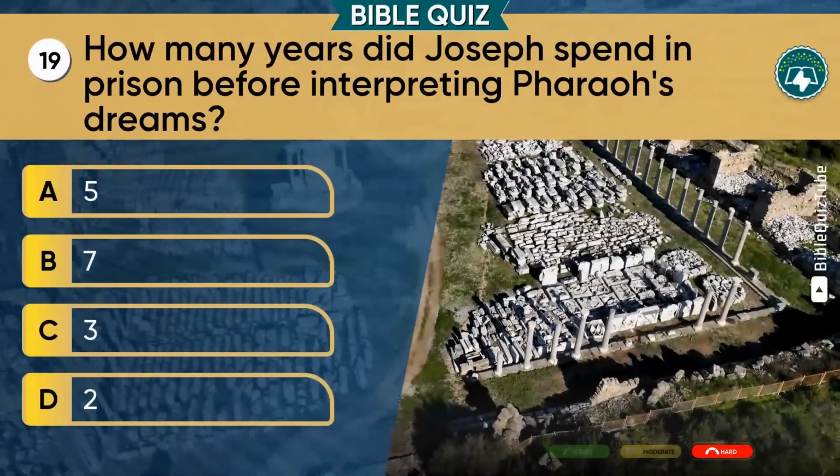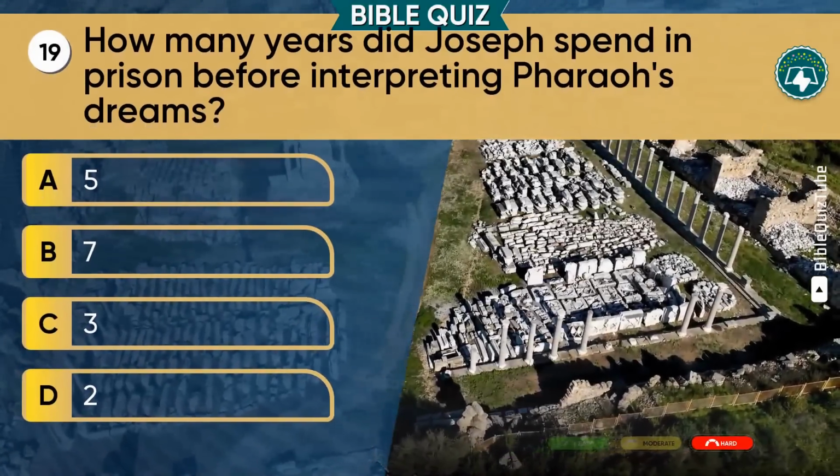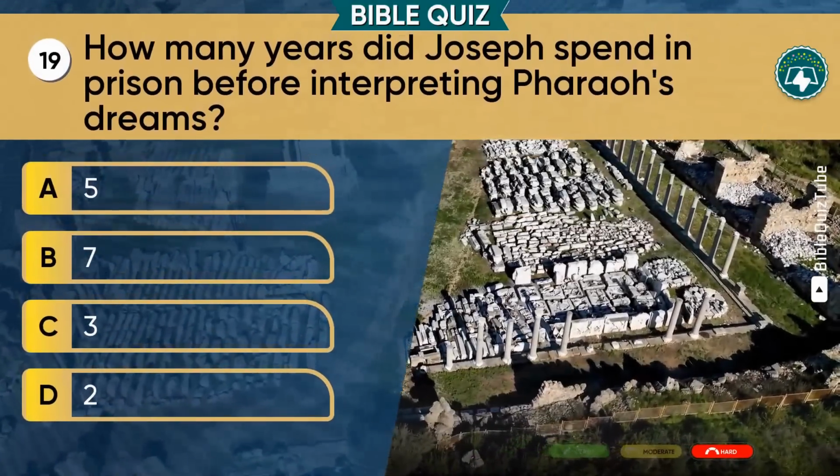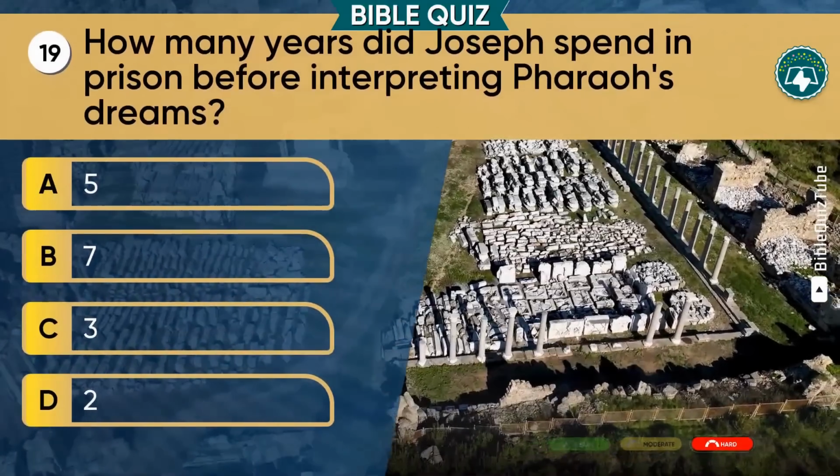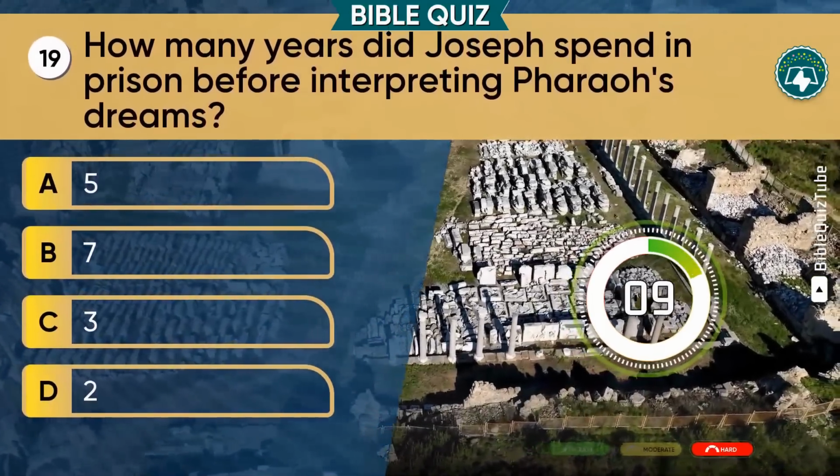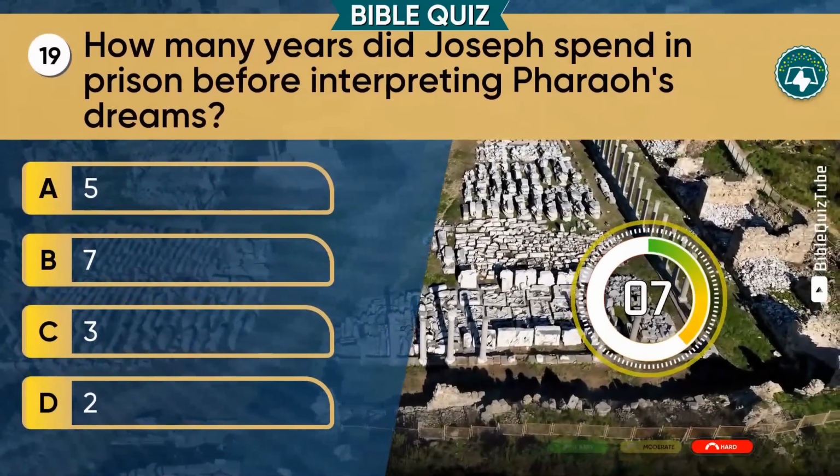Question 19. How many years did Joseph spend in prison before interpreting Pharaoh's dreams? A. 5. B. 7. C. 3. D. 2.